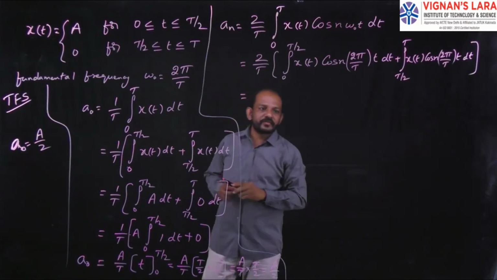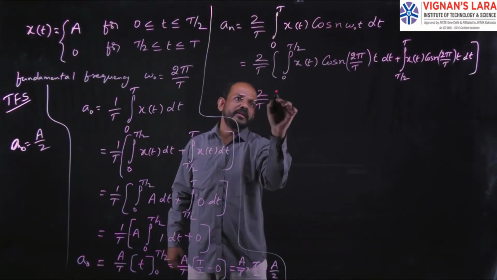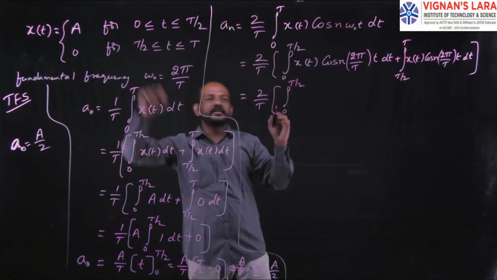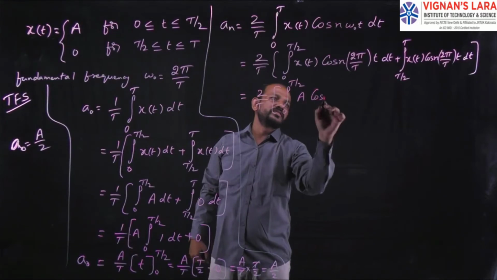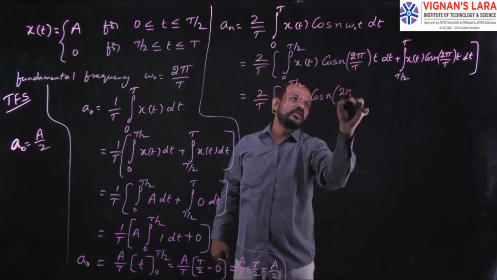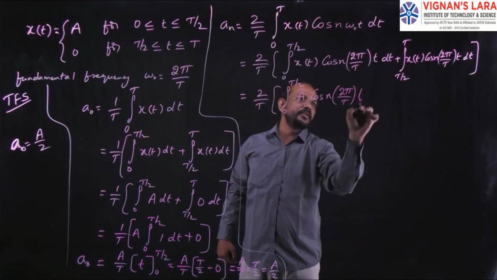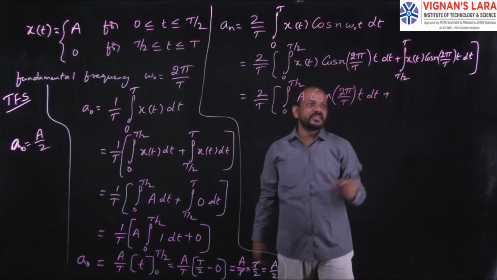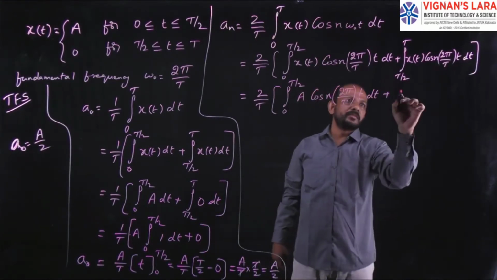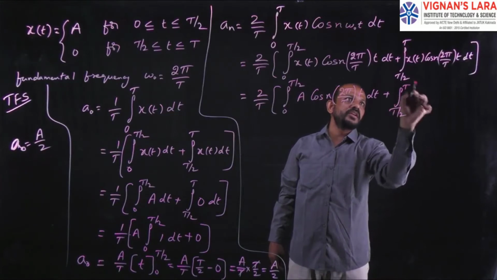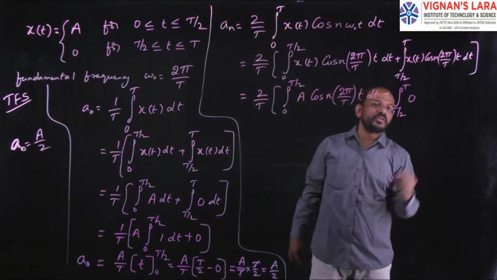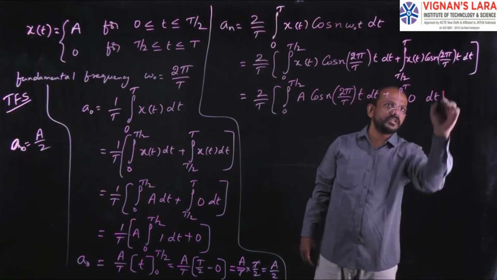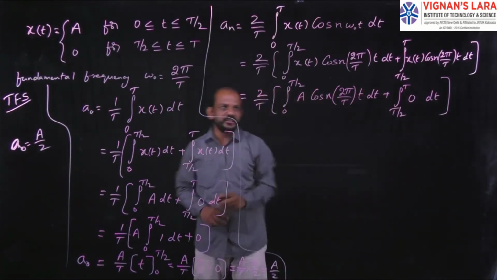From 0 to T by 2, the value of x of t is capital A. So we write 2 by T into the integral from 0 to T by 2 of A cos n into 2 pi by T into t dt, plus, from T by 2 to T, the x of t value is 0. 0 into anything is 0, so 0 into cos n omega naught t is 0 dt.